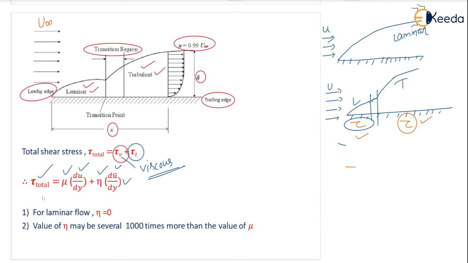So for laminar flow, eta equal to 0. Correct? Very important point, sir. If the flow is laminar, what is the value of eta? If the flow is laminar, then eta will be definitely 0. Correct? Eta is only defined for turbulent flow.